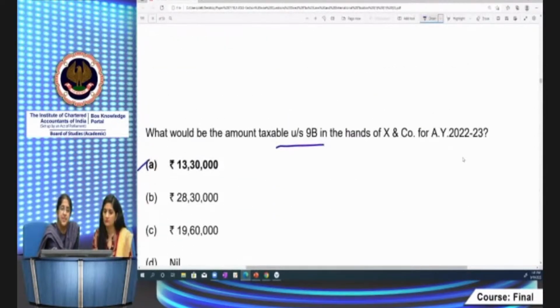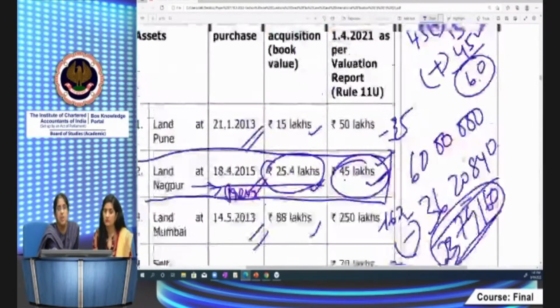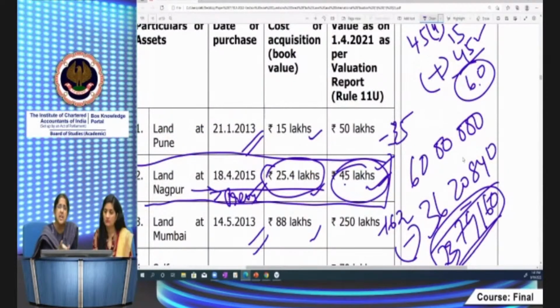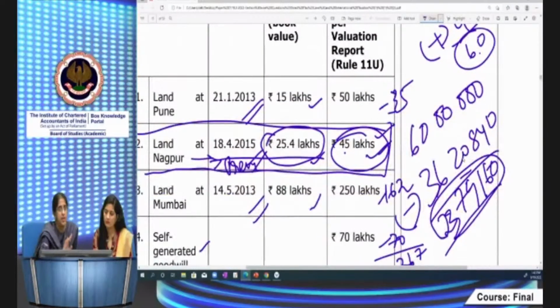So actually, it's a different methodology of computation. So far, whenever we compute capital gains, it depends upon the period of holding of the existing asset. In this case, whether this capital gain is long-term or short-term, and how much is long-term and how much is short-term, will depend upon the remaining assets held by the firm. It is distributed in proportion of the increase in value on account of the valuation, not in proportion of 50, 250 and 70. So the increase in value is 35, 162 and 70. You have to distribute 23,79,160 in that proportion. Let us see the thing.